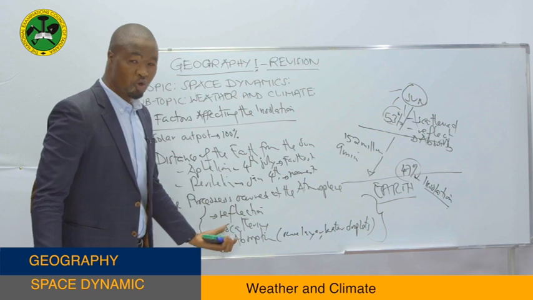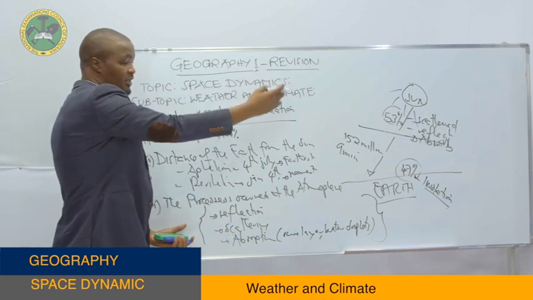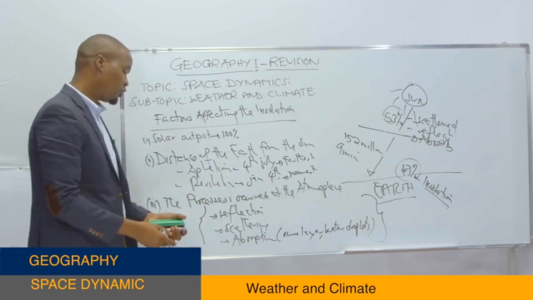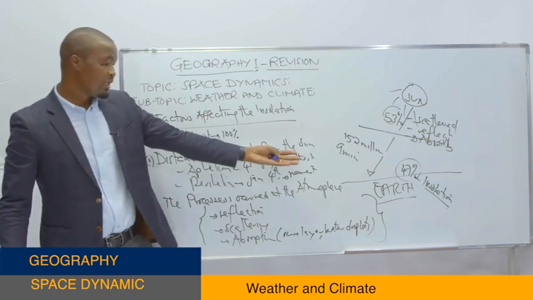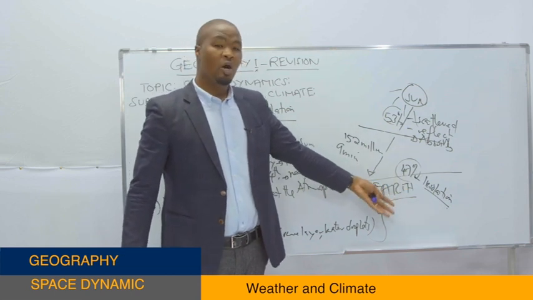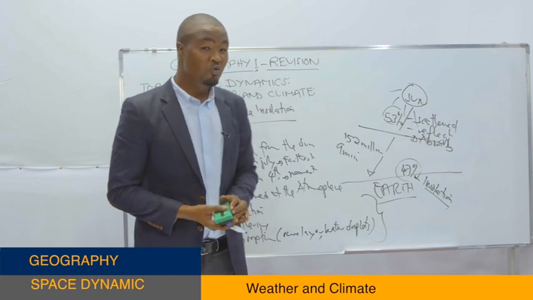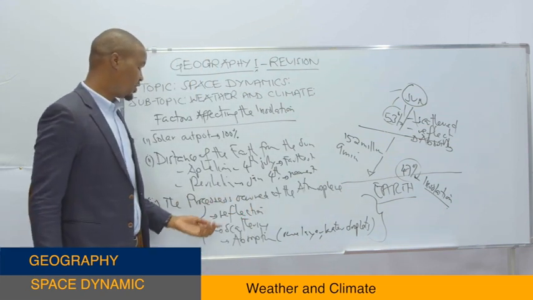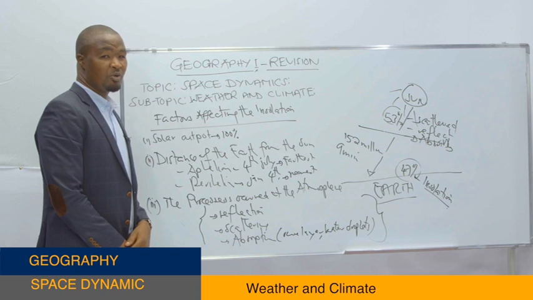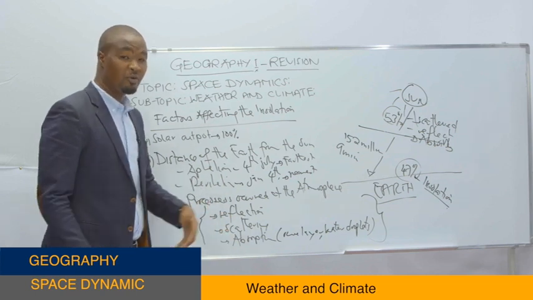They will reduce the amount of solar energy which travels from the sun to reach the Earth's surface. That's why we say only 47% of the total solar energy is received by the Earth, while 53% of it is lost at the atmosphere due to different processes which are reflection, scattering, as well as absorption. So we take these three processes as the factors affecting the amount of insolation.